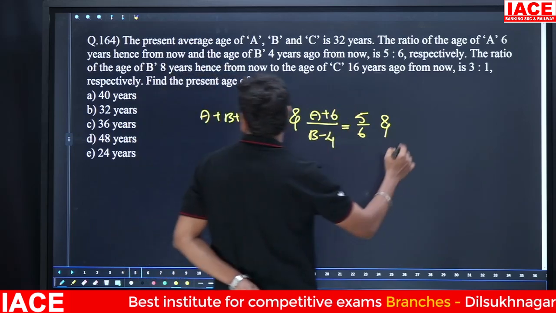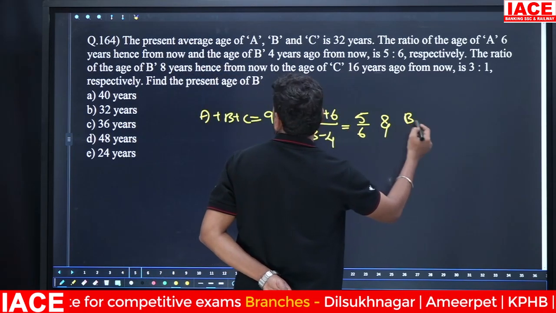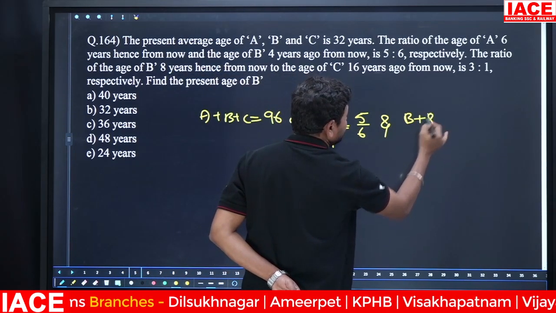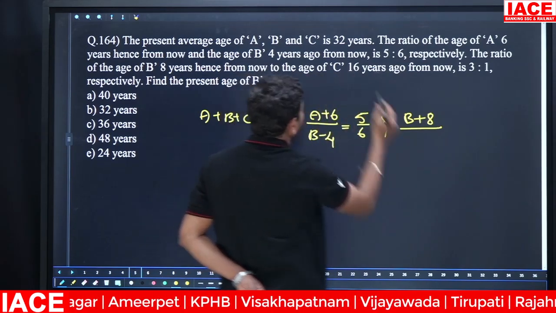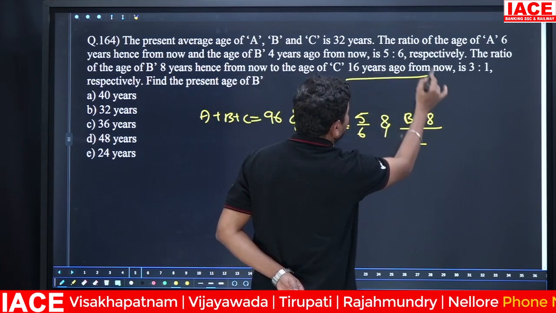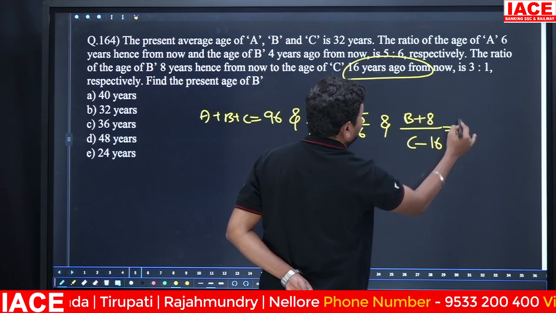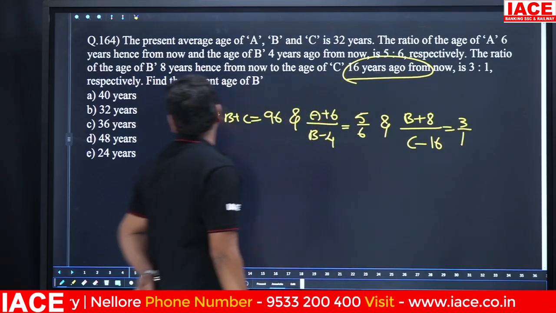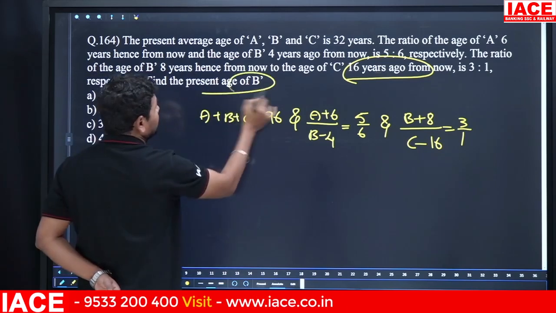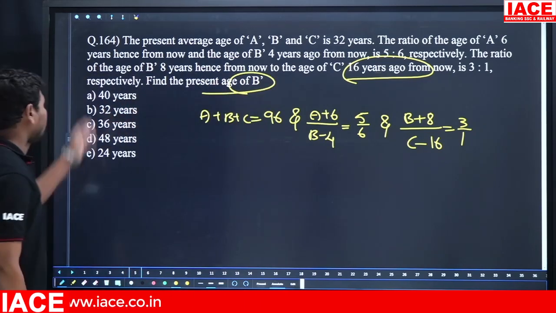Next, the ratio of B 8 years hence, which means after 8 years from now, and the age of C 16 years ago, that is minus 16, is 3 by 1. Then find the present age of whose age? B's age. Okay, I will go with the options.